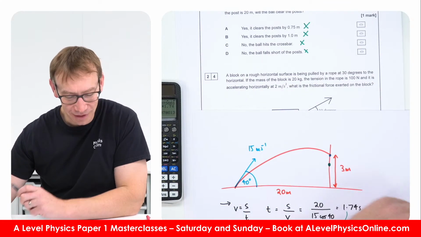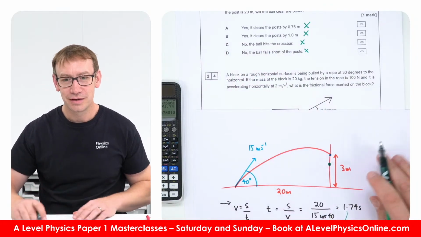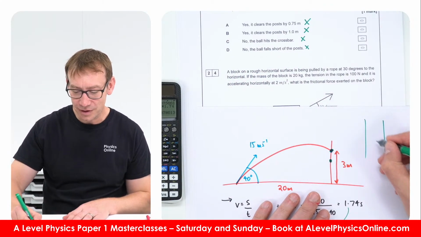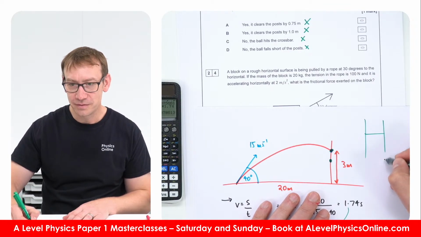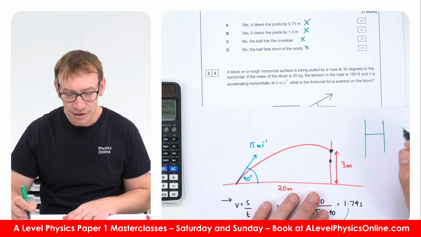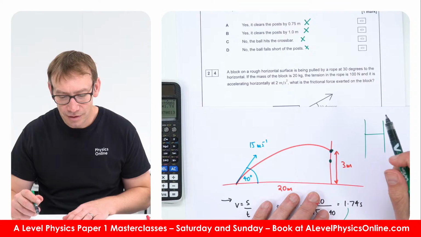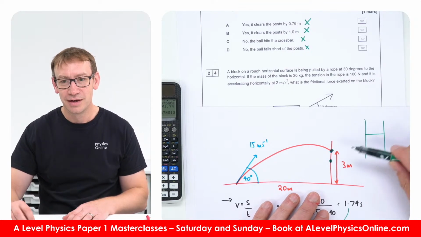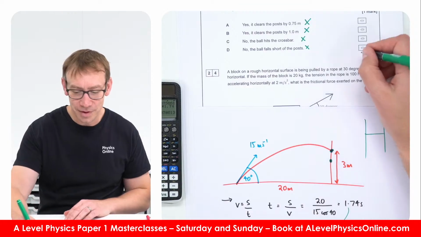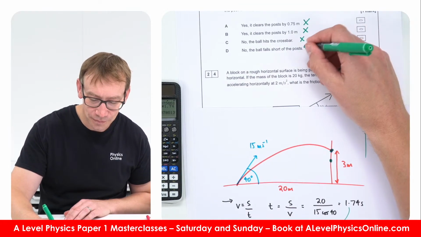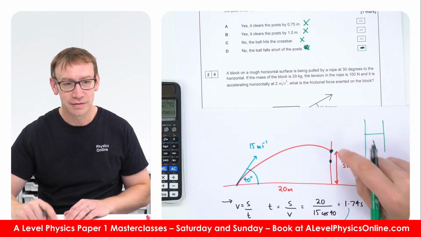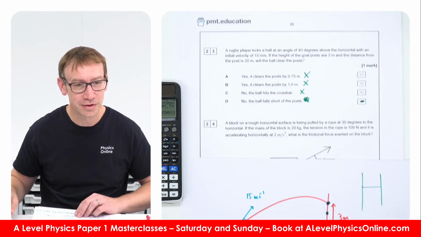Yeah, so basically the answer says D, but it falls short of the bar, because if you're looking at this, these are the posts which are vertical, and you've got a horizontal bar. So the height of the goal post is 3 meters. I say they're calling that a post, I say that's a bar. So I think the most correct answer is D. So the ball falls short of the posts because it goes underneath the bar. Okay, so it falls short of the crossbar.